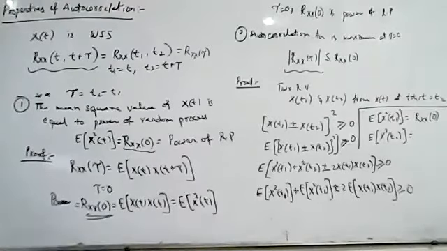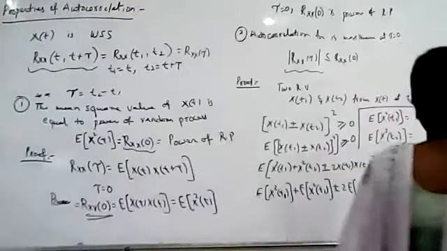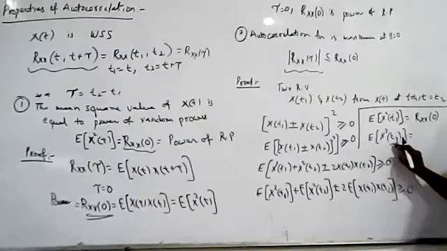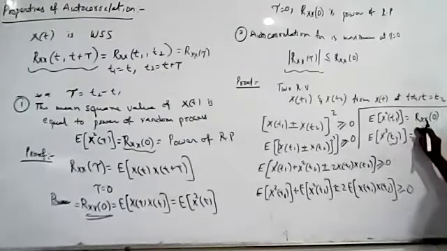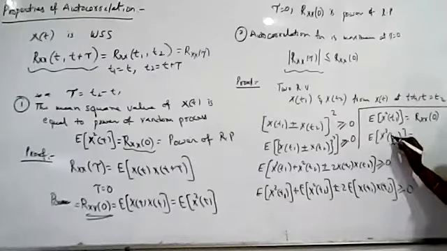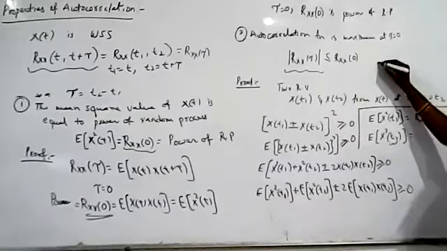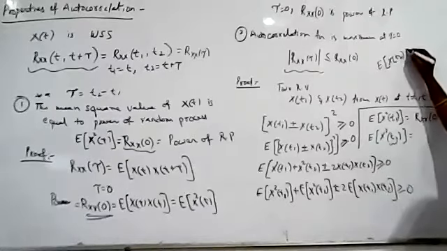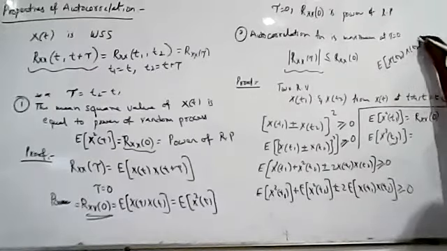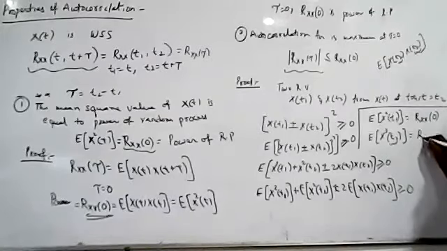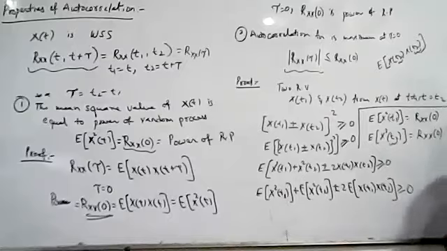It is equal to Rxx of 0 only, because there is no time difference. If there is a time difference, then the autocorrelation, since the process is wide-sense stationary, depends on the time difference. Here the expected value of X of t2 times X of t2, check the time, t2 and t2, the time difference is 0. So this value will be Rxx of 0 only.